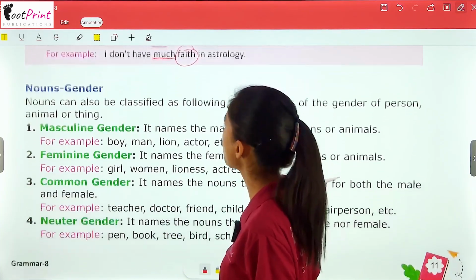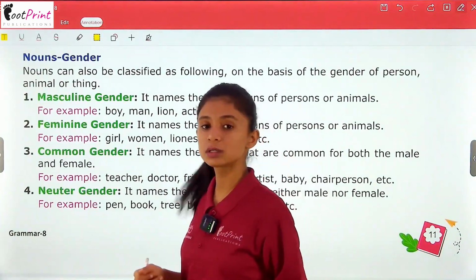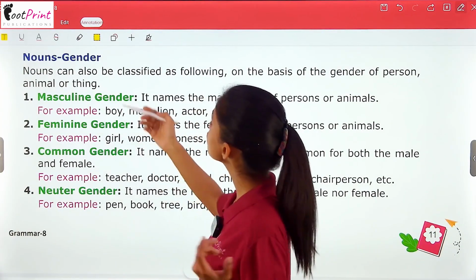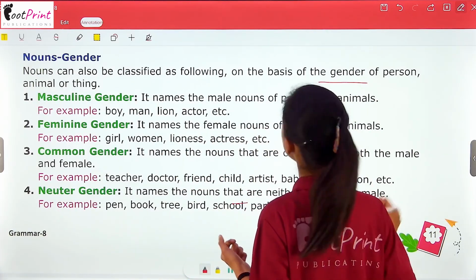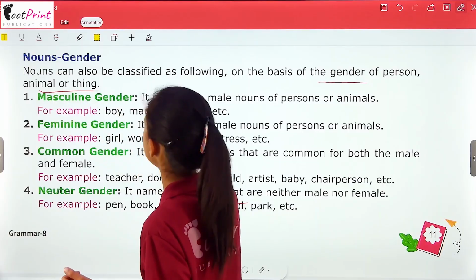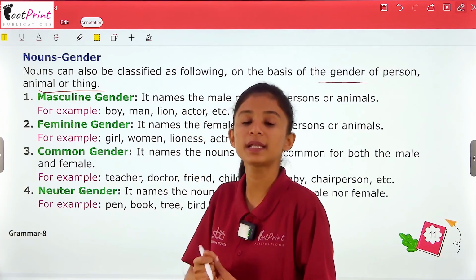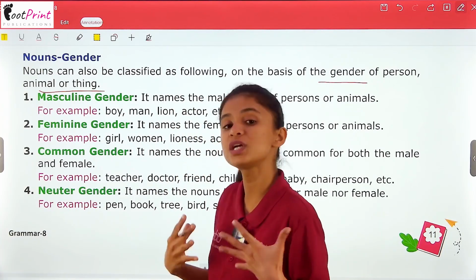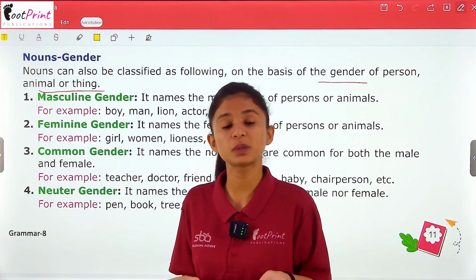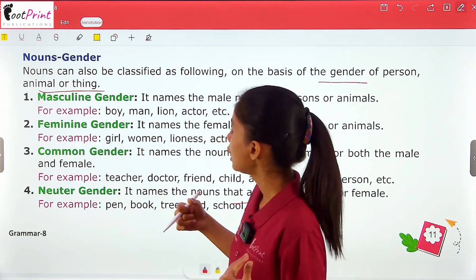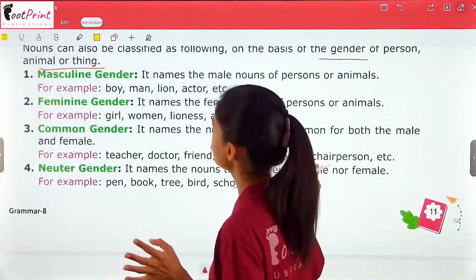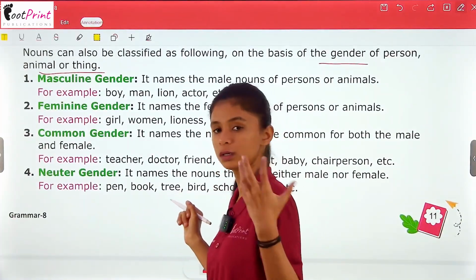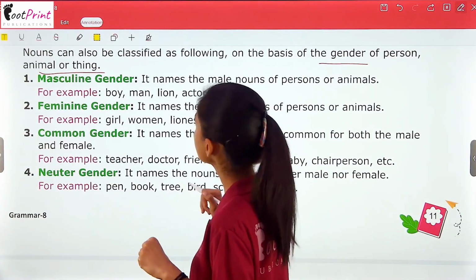So let's move forward and read about nouns, gender. Nouns can also be classified on the basis of gender of person, animal or thing. So now we can classify nouns on the basis of gender also. We can classify nouns on the basis of gender. And here we are given 4 types of genders to classify our nouns.